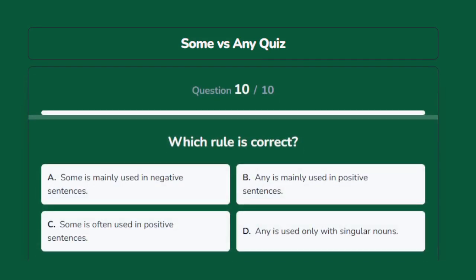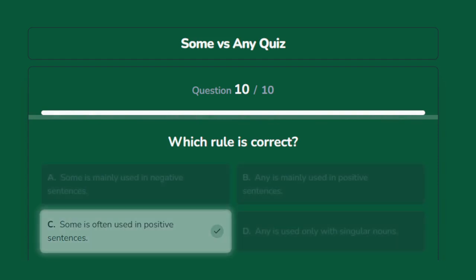Which rule is correct? Options are A. Some is mainly used in negative sentences. B. Any is mainly used in positive sentences. C. Some is often used in positive sentences. D. Any is used only with singular nouns. The correct answer is Some is often used in positive sentences.